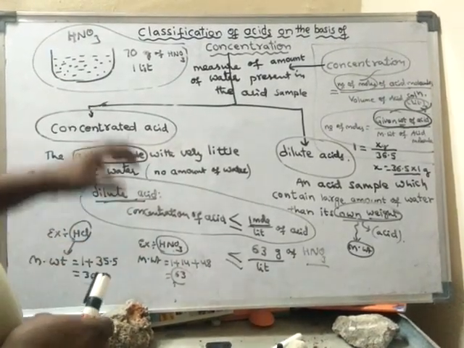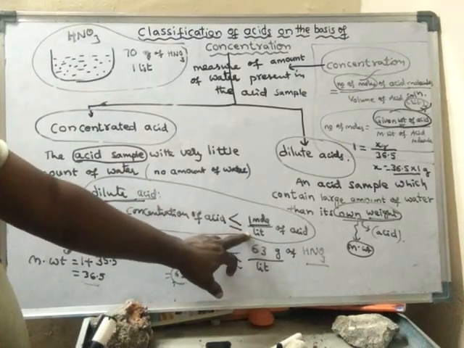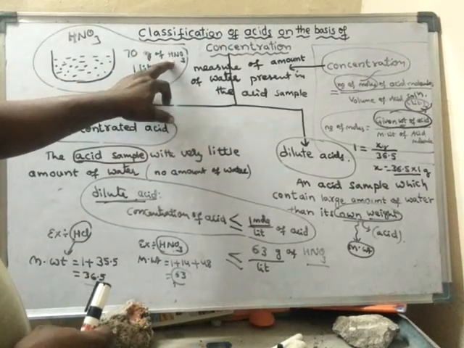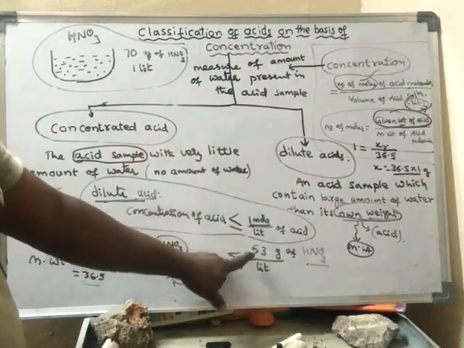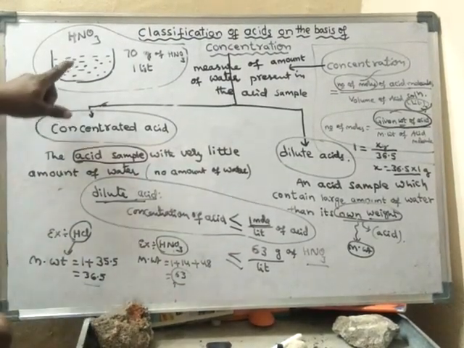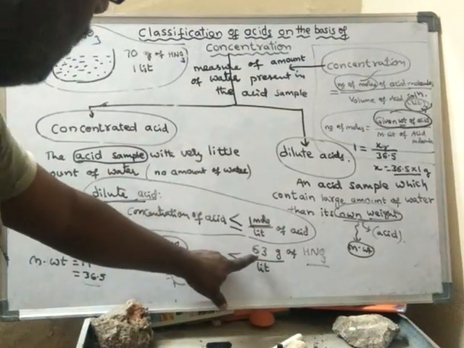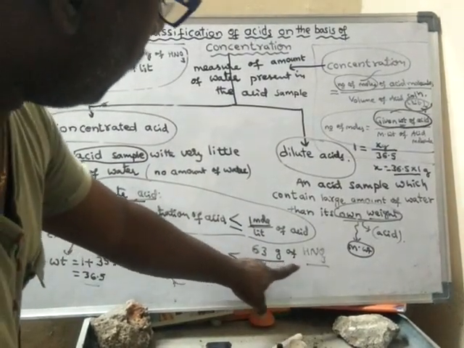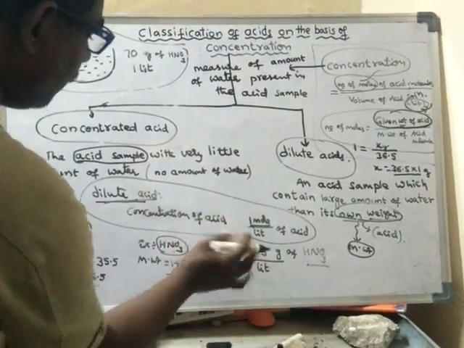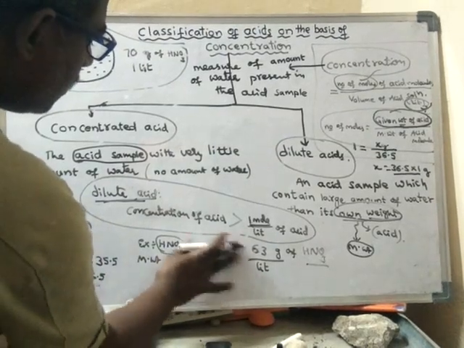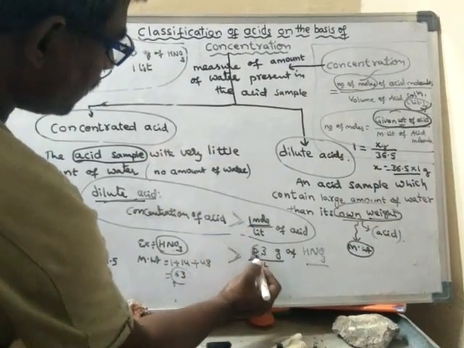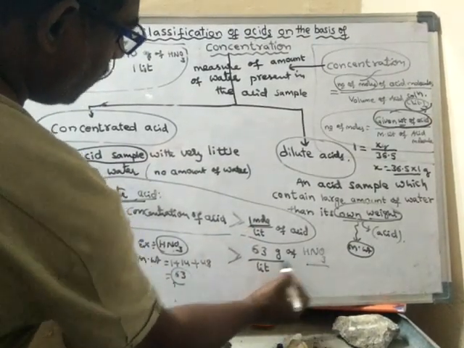If the amount of acid present is greater than 63 grams of HNO3 per liter, then it is said to be a concentrated solution.